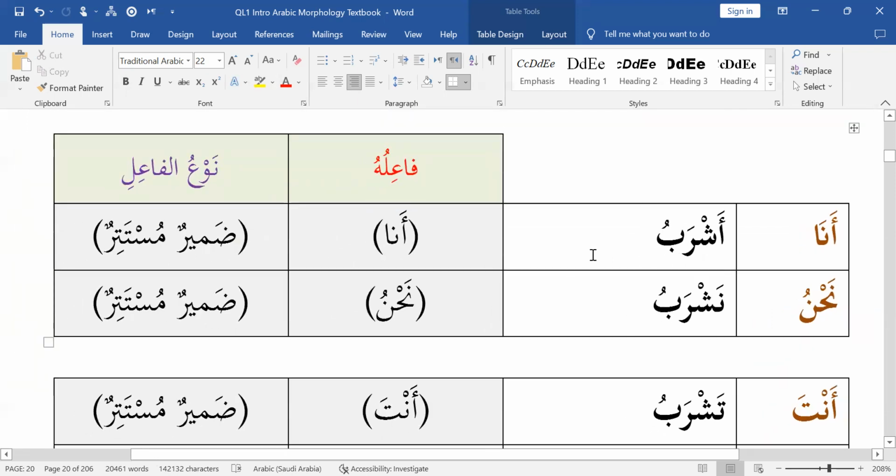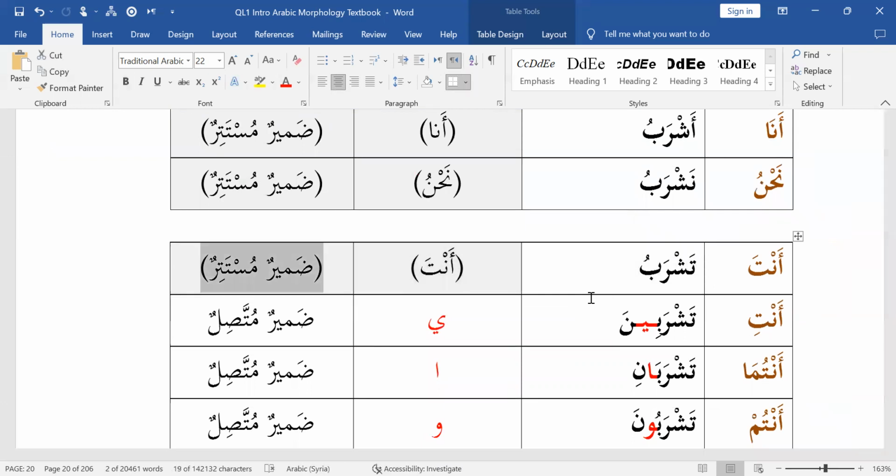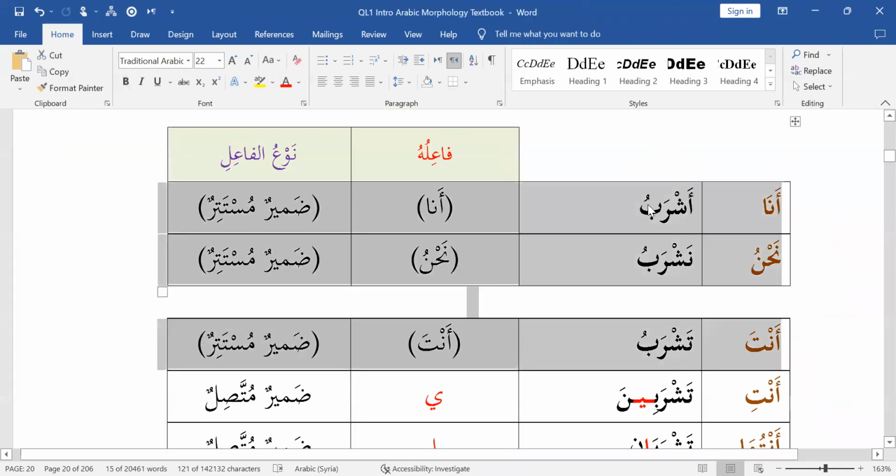Every fi'l must have a fa'il except for kana and her sisters and other af'al that are like kana. Those are deficient. Regular verbs, which are the majority of the verbs in the Arabic language, must have a fa'il. If you don't see a fa'il in red, that means it's invisible, hidden. Tashrabu, again, the fa'il is anta because of the ta beginning and it's damir mustatir. So the first three examples of mudari have a fa'il that is damirun mustatirun.